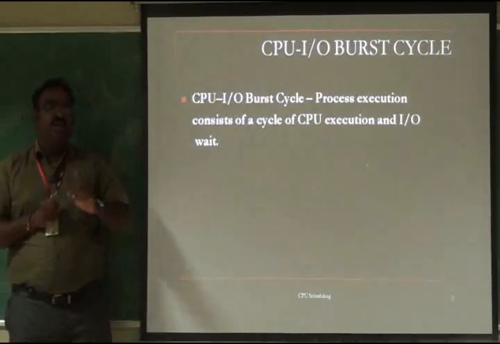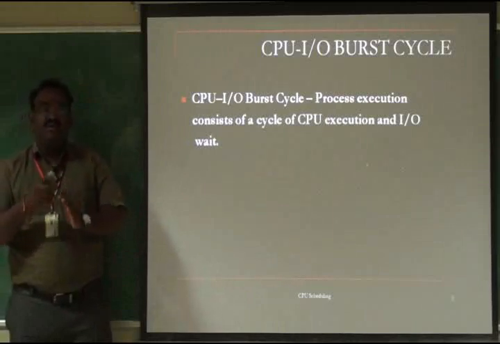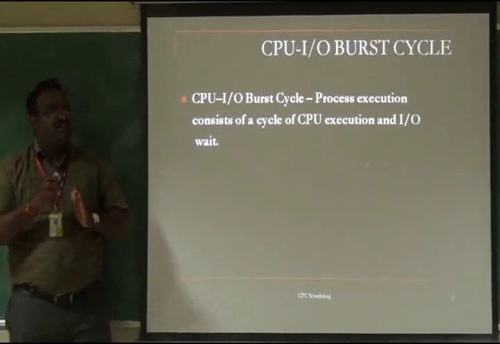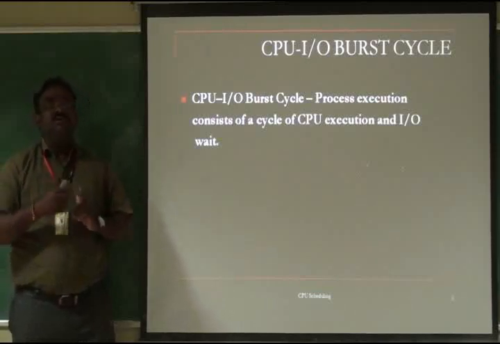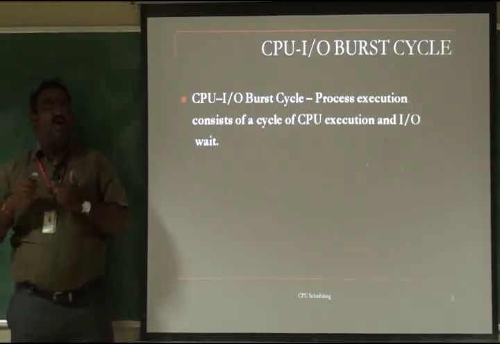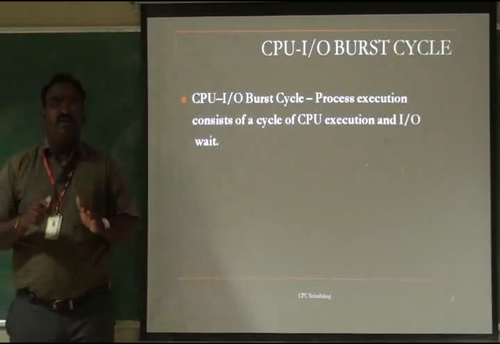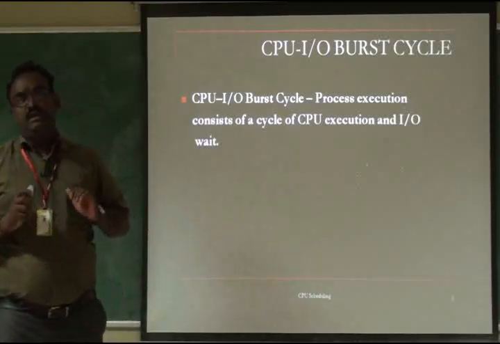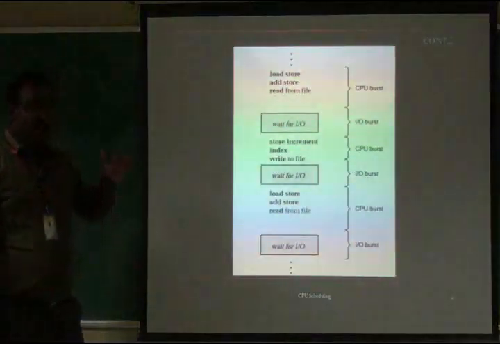So two cycles are important in process execution: one is the CPU cycle, and the other is the IO cycle. In the CPU cycle, the process executes in the CPU, and we have to schedule that. Once the CPU executes the process, the result should be stored in IO. If IO is busy storing another variable or result, which is multi-programming, this process must wait for the IO to release its content. So this is the CPU burst and IO burst.